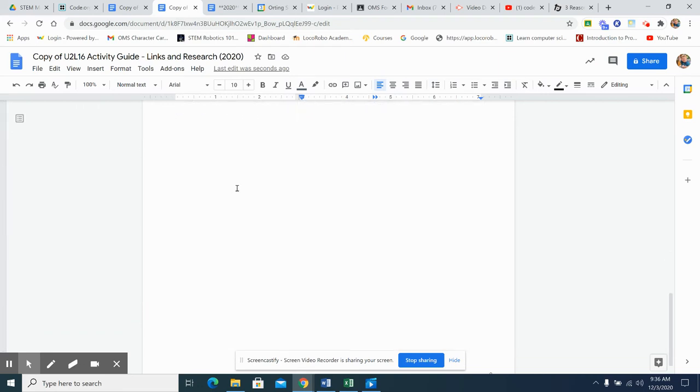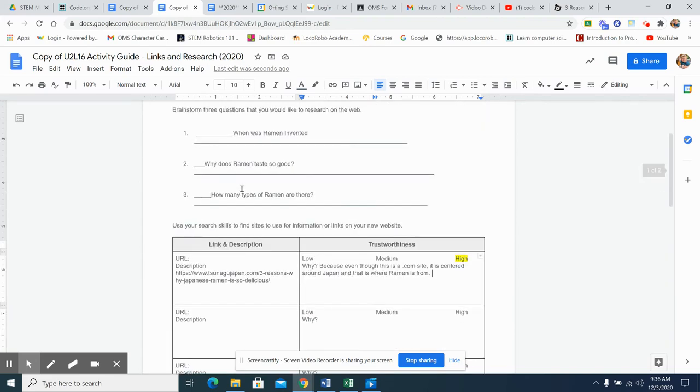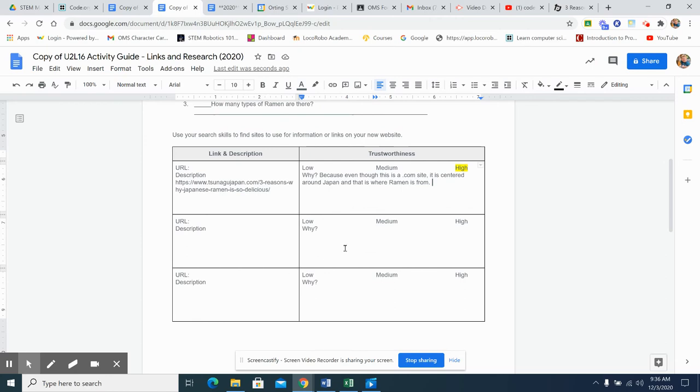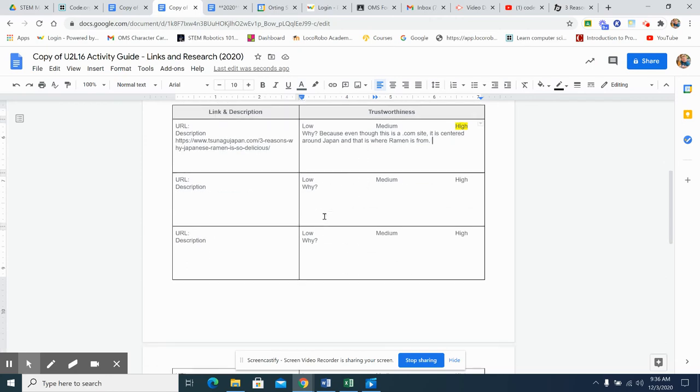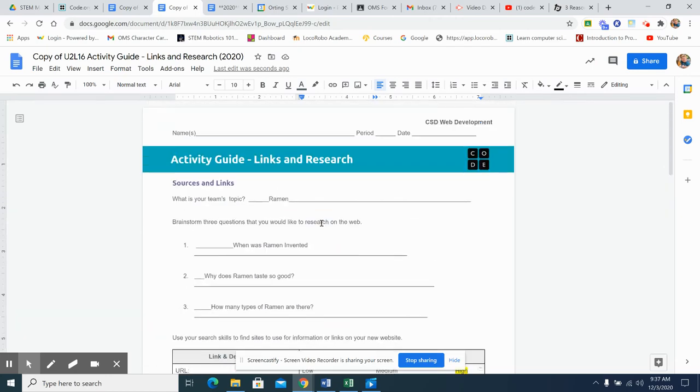And then you get to do that three more times. Remember, the objective is to answer these questions. You can get information and make links using these, so you're going to want to make sure that you have good information. Otherwise, your website will not be linked to the right place.